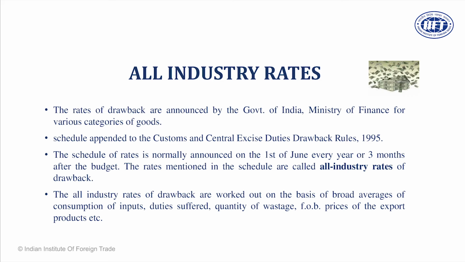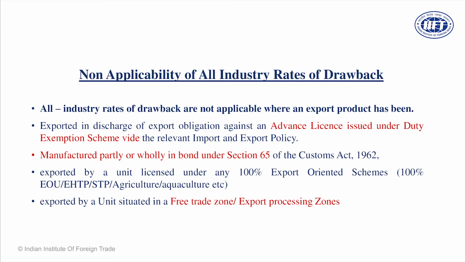They are basically worked out on the basis of broad average of consumption of inputs, duties suffered, quantity of wastage, and FOB price of the goods. And they may sometimes define drawback caps for certain cargo, where there can be huge differences in terms of base price and the price you can charge.